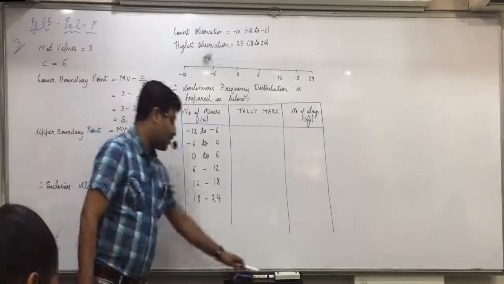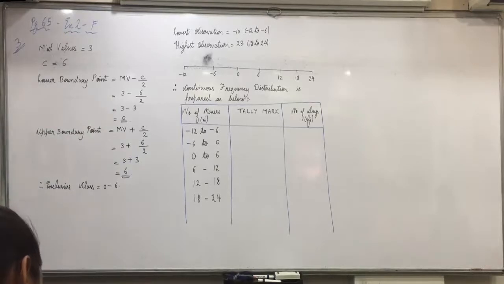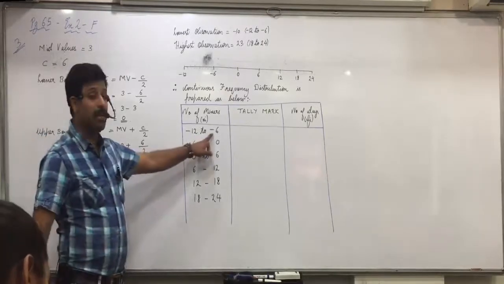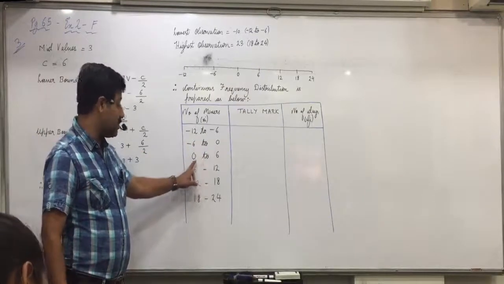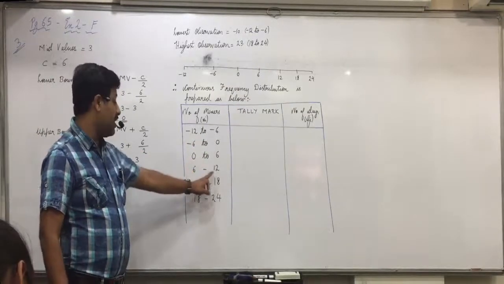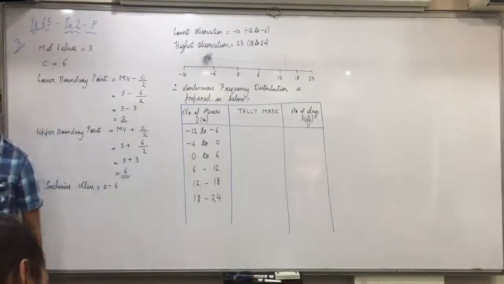Do the tally marks on your own, everyone. Anyone who is not clear with the procedure of tally marks yet? Then I'll show it on the board. Just be careful, -6 will not come in the first class, it will come in the second class. 0 will not come in the second class, it will come in the third class. Same way 12 will not come in 6 to 12, it will come in 12 to 18. Be careful with that.